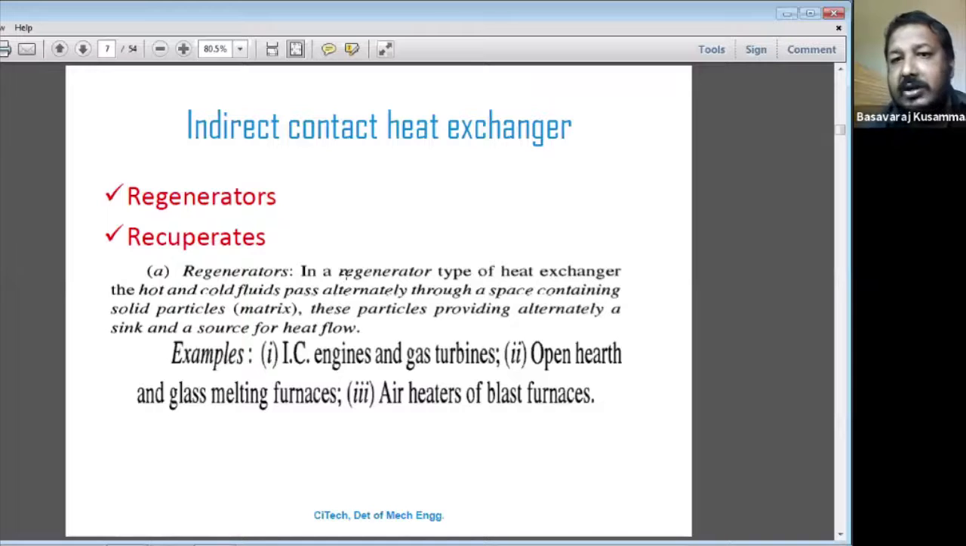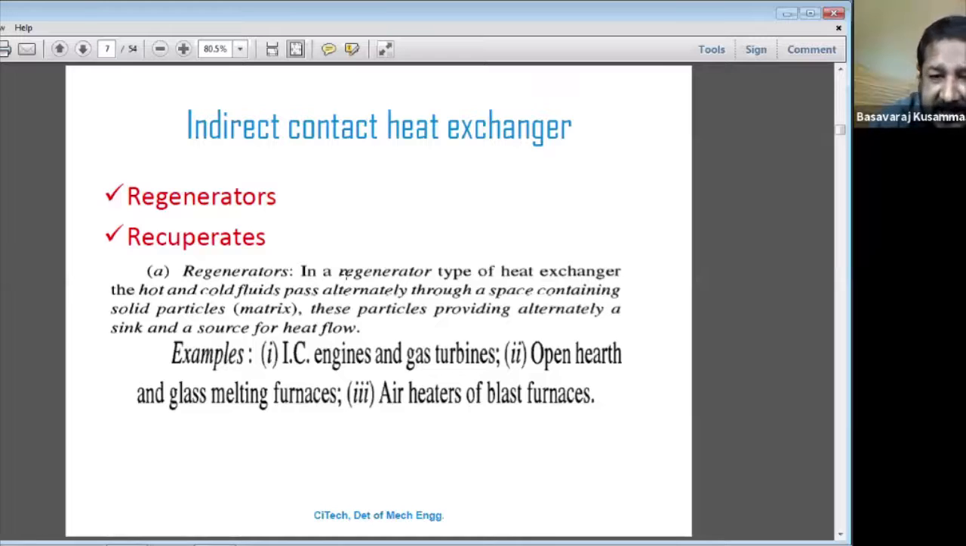I think you know what the sink and the source are in thermodynamics. So this is the regenerator. Examples of regenerators are the IC engine and gas turbine, the open hearth furnace, and glass melting furnaces. Glass melting furnaces are examples of regenerators. Air heaters of a blast furnace, you can see here, are also regenerators.